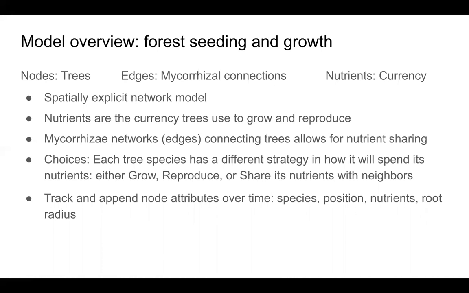Throughout this model, for each iteration over time, we tracked the node attributes of species, position on the grid or in the forest, the amount of nutrients that each node has, and also the root radius of each node, which was a proxy for how long the mycorrhizal connection was.